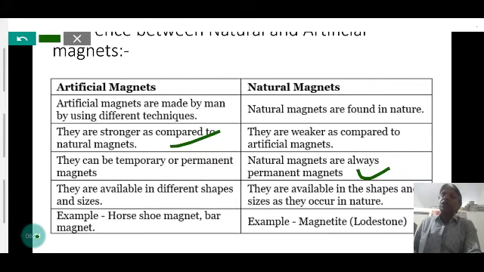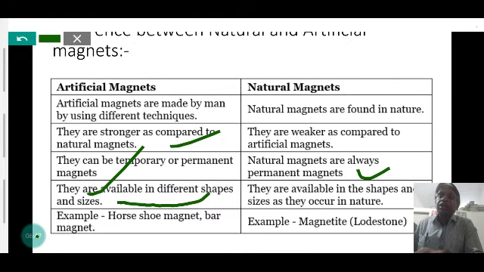So artificial magnets are available in different shapes, but the natural magnet is available in irregular shape, when it is mined from the Earth's crust. Examples: horseshoe magnet, bar magnet, needle magnet. These are examples of artificial magnets.